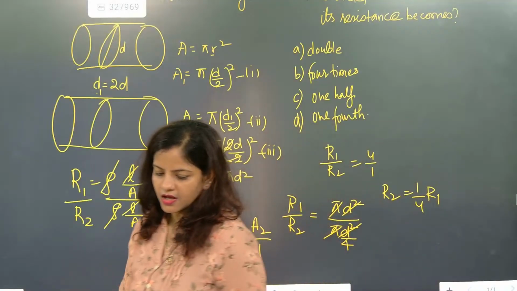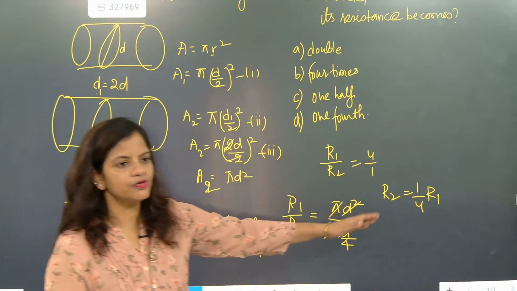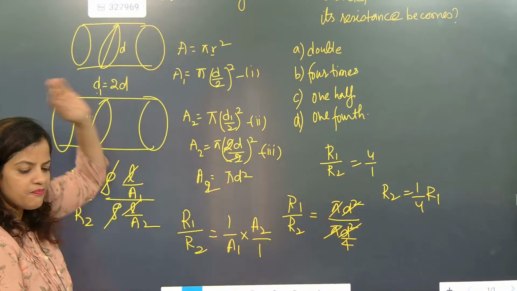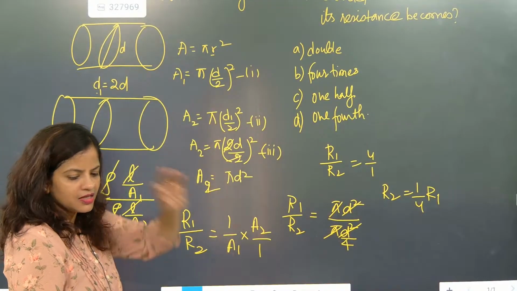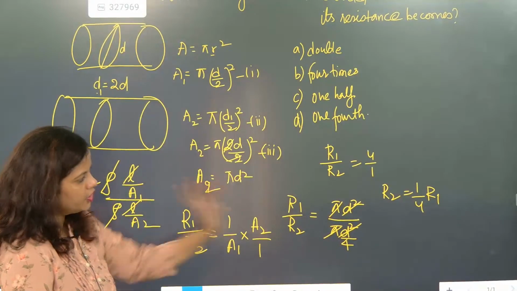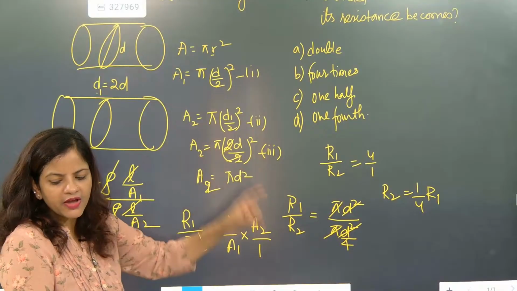Understood here. So this is the most important thing. And you have to have patience while solving the question, otherwise you will make a mistake. The new resistance is 1 by 4 times.